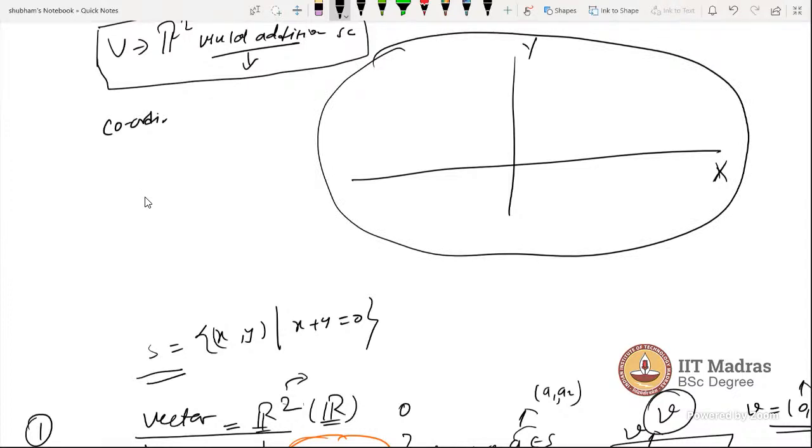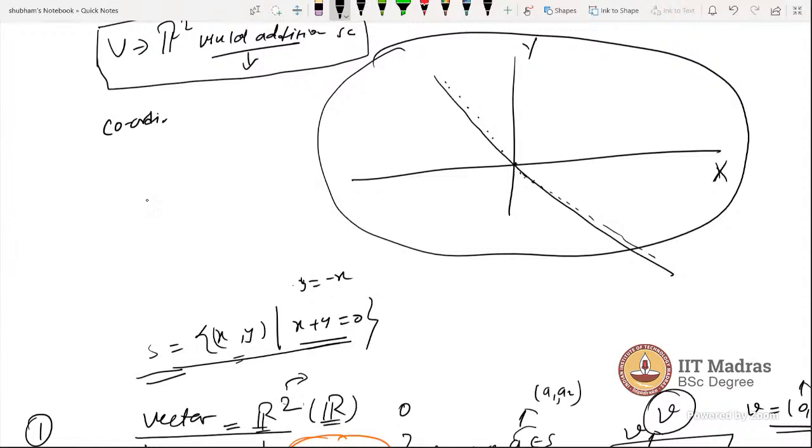Now S is a subset of R2, which means it should follow the condition. So what are the points in S? The points will be along the line y equals minus x, which means the points that follow this equation. That means y is equal to minus x. Back to our coordinate system, this line represents S. Actually, that's why this set is a subspace, because it passes through the origin.